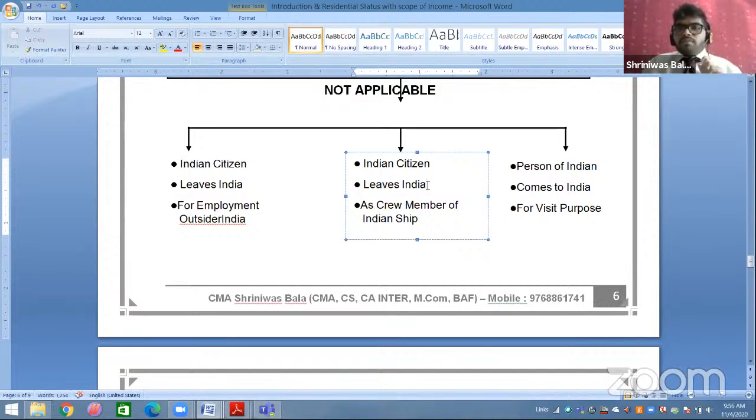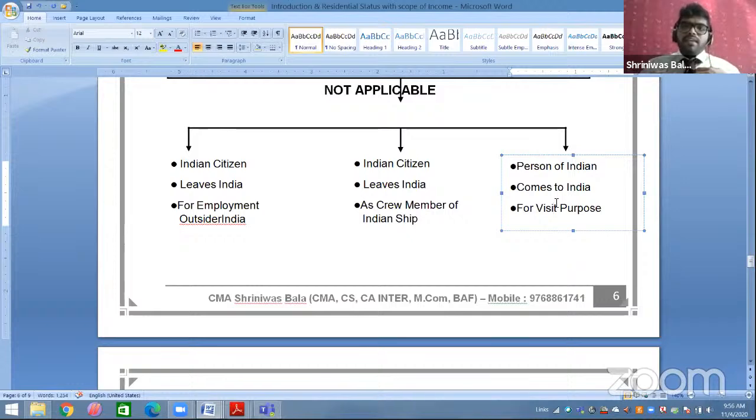And the third point: a person of Indian origin comes to India for a visit purpose. So what is happening here? Some person of Indian origin is coming to India for a visit purpose. Sir, what do you mean by person of Indian origin? I have seen once in an exam they asked, explain in one line what you understand by the term person of Indian origin.